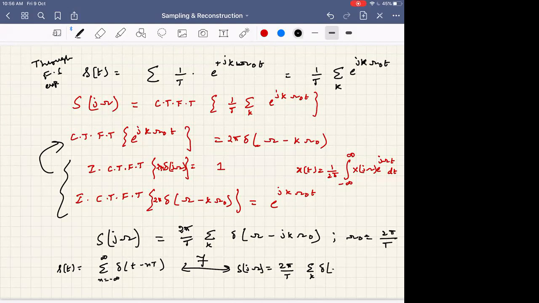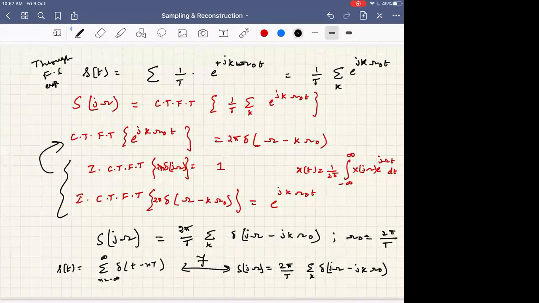In time domain it is separated by T. In frequency domain, each of these impulses is separated by omega naught, or 2 pi by T. That's what we have seen.